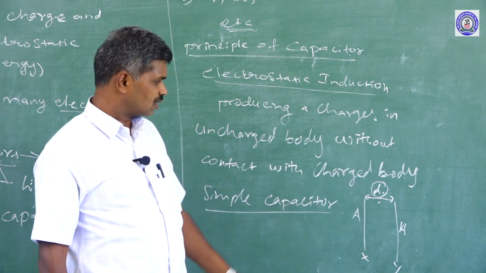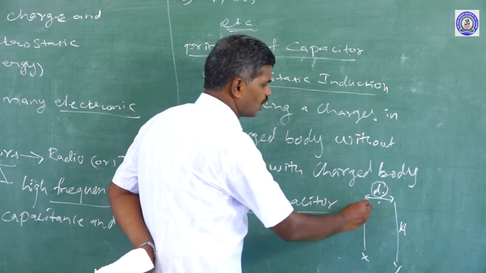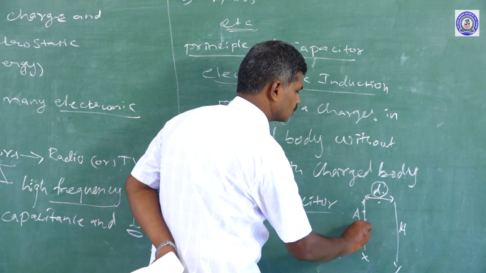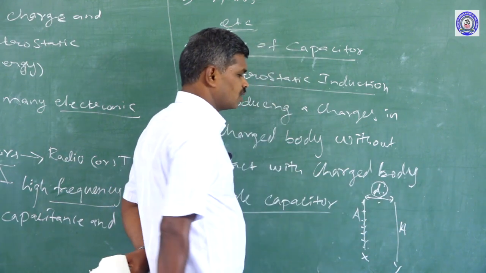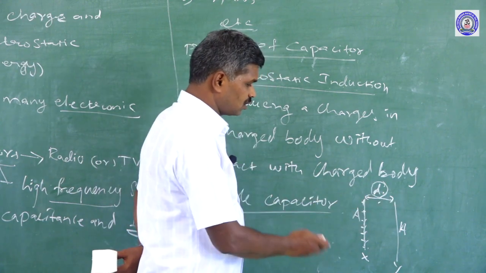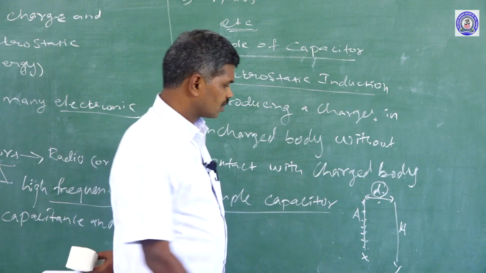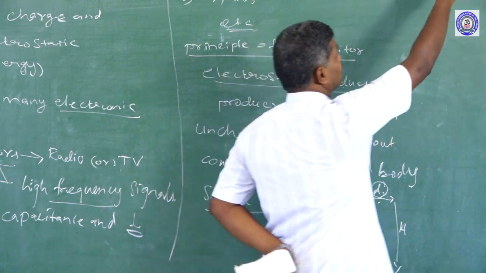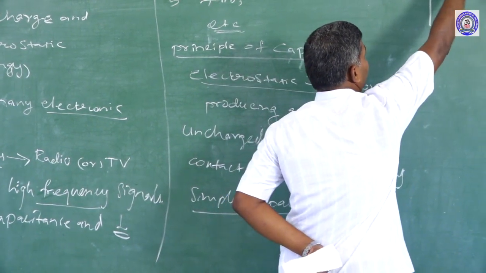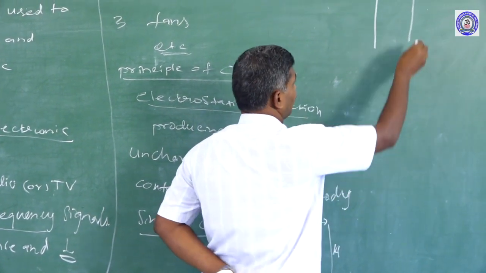We consider the X plate a charged plate, if you give it charges. If the charged plate is placed near the uncharged plate, then that is the symbol of the capacitor, two parallel plates.